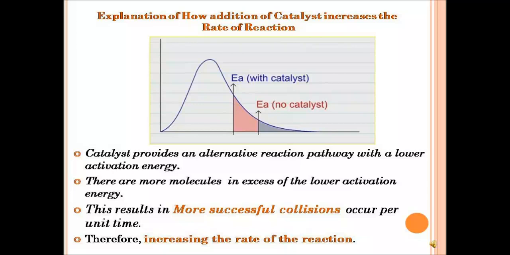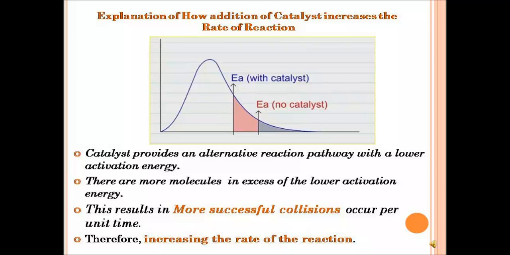So when the activation energy was at this point where there is no catalyst, you discover that there are only few molecules that can result in collisions. Is that clear? But with the help of catalyst, the catalyst helps to change the pathway by reducing the activation energy.